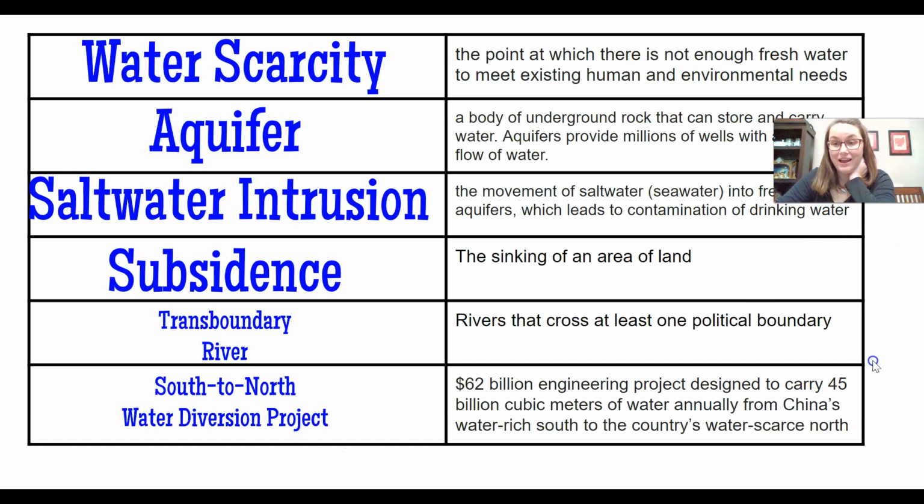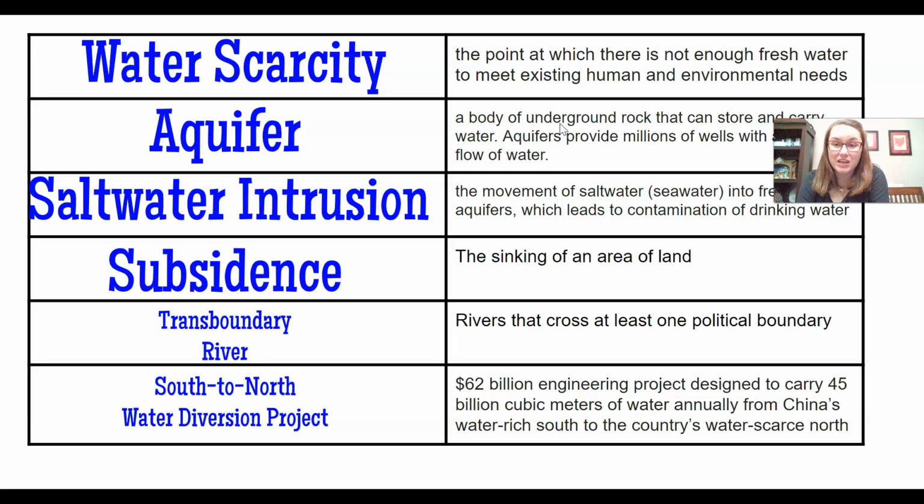All right, so now we are looking at the definitions. Water scarcity is the point at which there's not enough fresh water to meet existing needs. Aquifer is like an underground rock with a hole in it that holds water. It's porous, meaning that the water can seep through the rock. It can store and carry water, and it provides millions of wells with water. So if the aquifer has something happen to it, we're all in trouble, right?